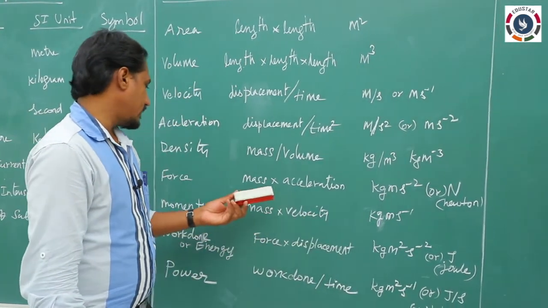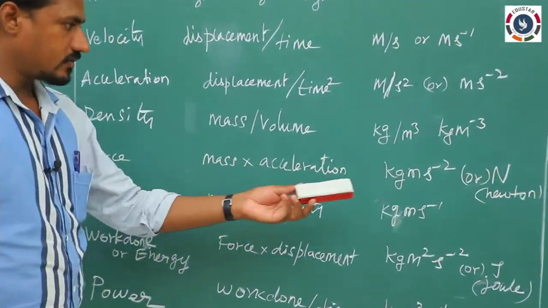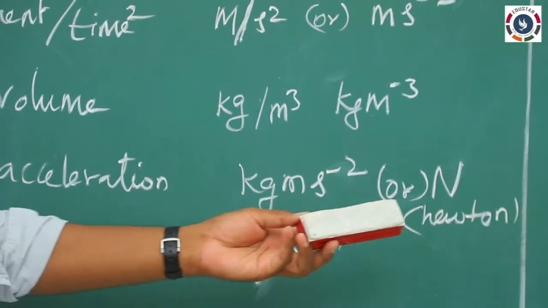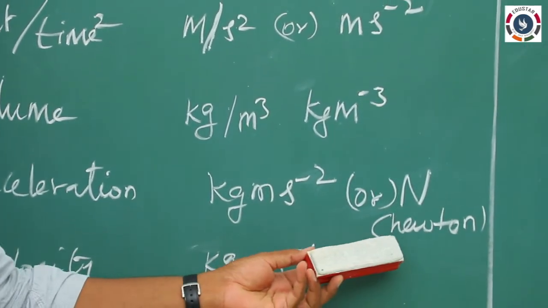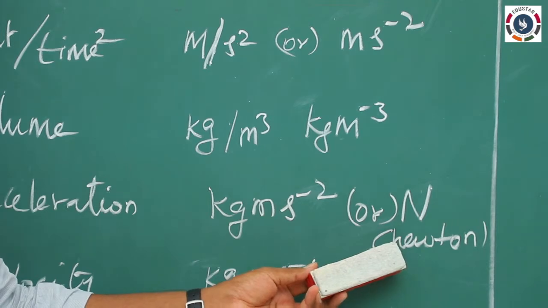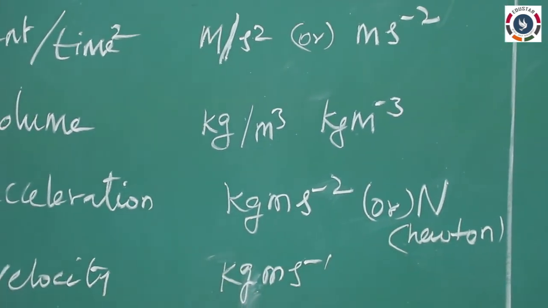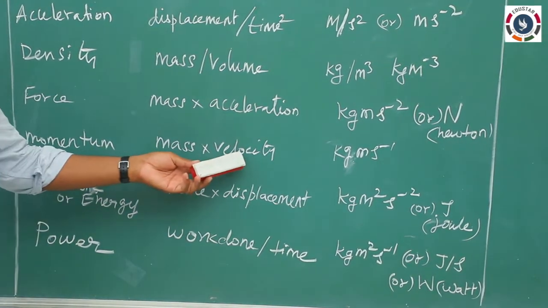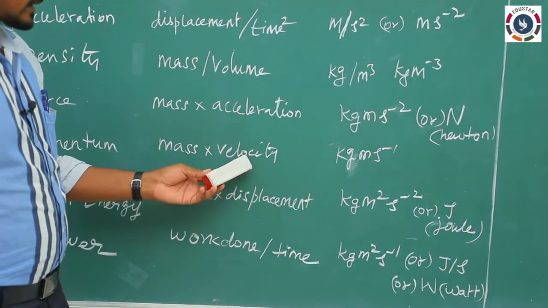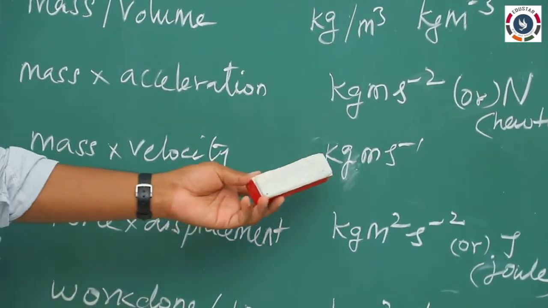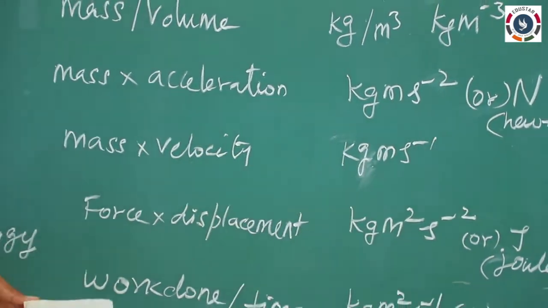SI unit will be Newton and derived unit will be kilogram meter second power minus 2. For simple capital N, if you write the whole name, you start with the small n, Newton. And momentum we know, mass into velocity, mass times the velocity. So mass is kilogram, velocity is meter per second. So totally we can write kilogram meter second power minus 1.